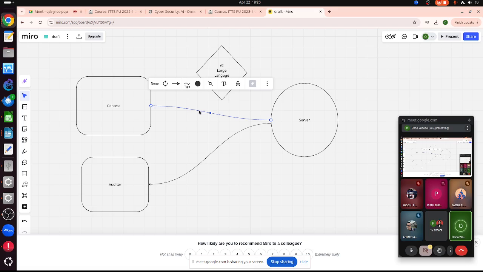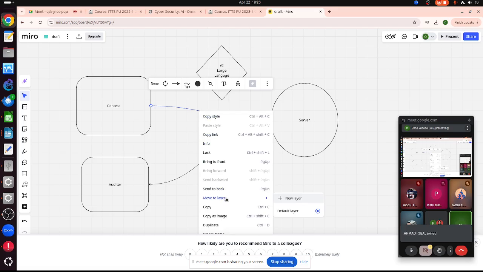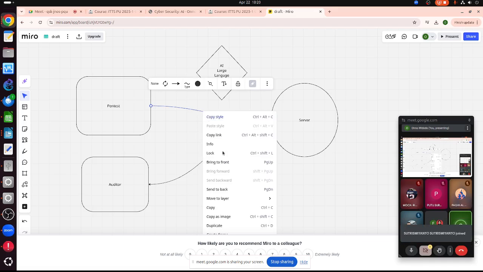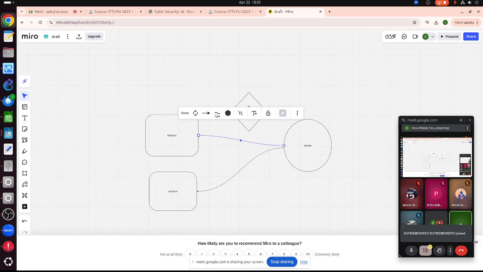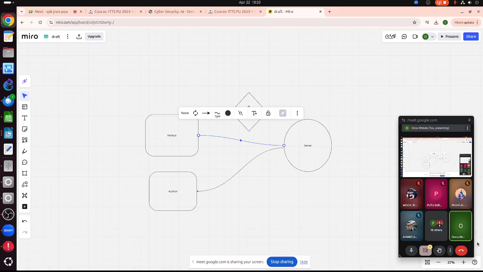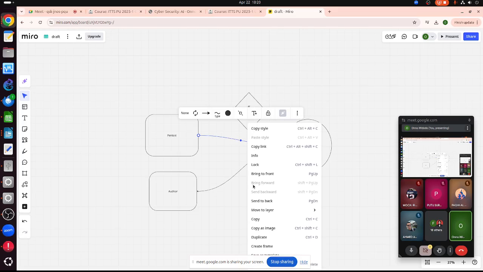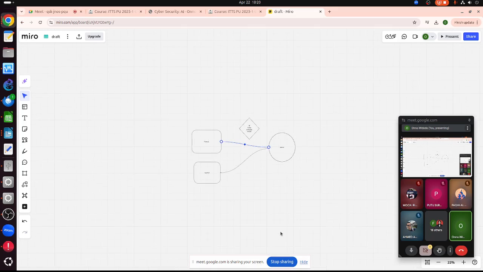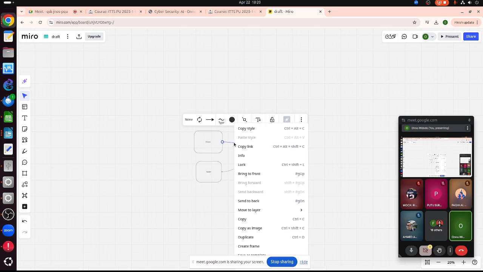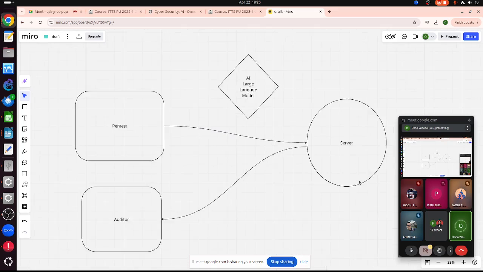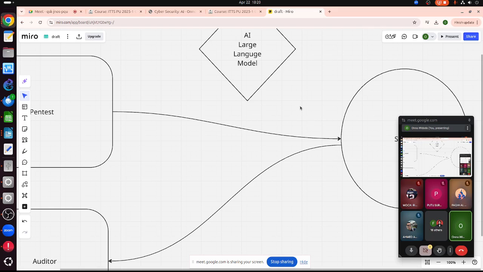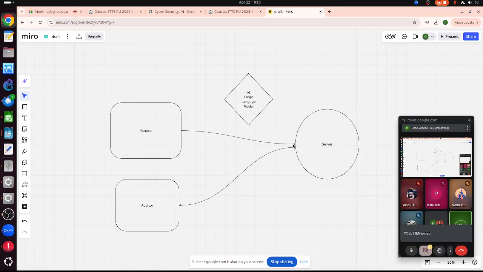So basically, the pen tester can send a prompt to the large language model.